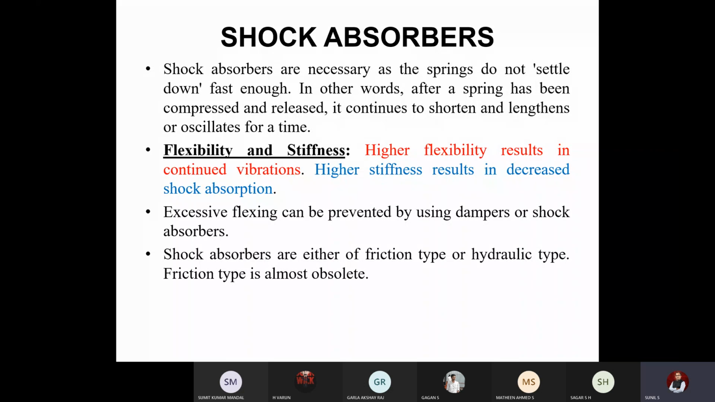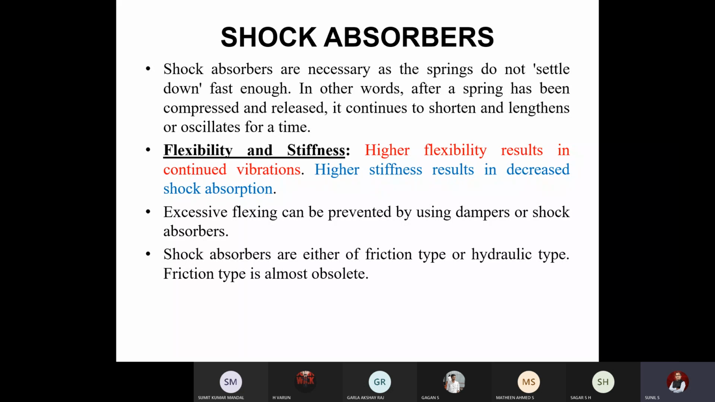So in general, after a spring has been compressed and released, it continues to shorten and lengthen, or oscillate, for a long time. To avoid that, or break down that oscillation, we use shock absorbers. There are two terms in a spring. One is flexibility and the second is stiffness. If you use a higher flexibility spring, what happens? It can absorb the complete shock, but it will be oscillating for a longer time. If you use a stiff spring, it cannot absorb the complete vibration, but it will not oscillate. So there should be a compromise between flexibility and stiffness of the spring.